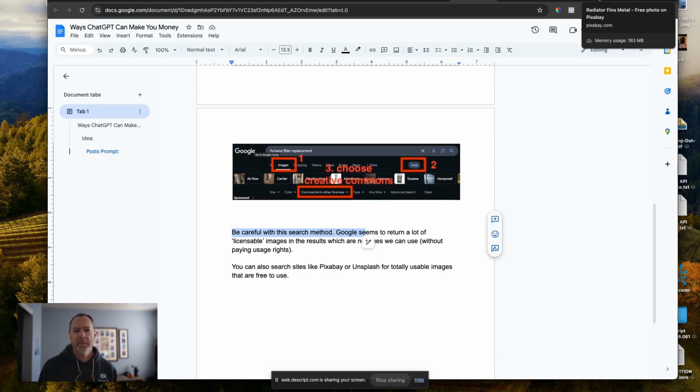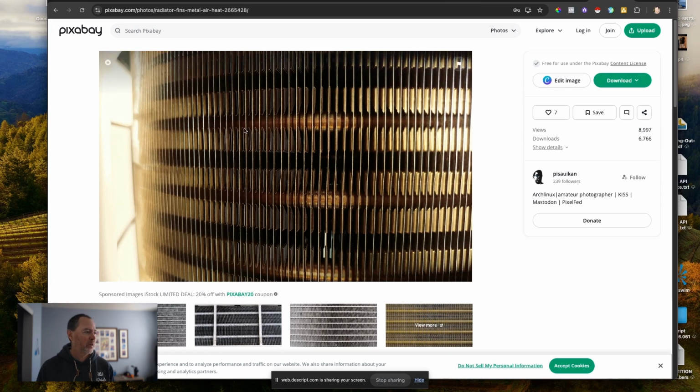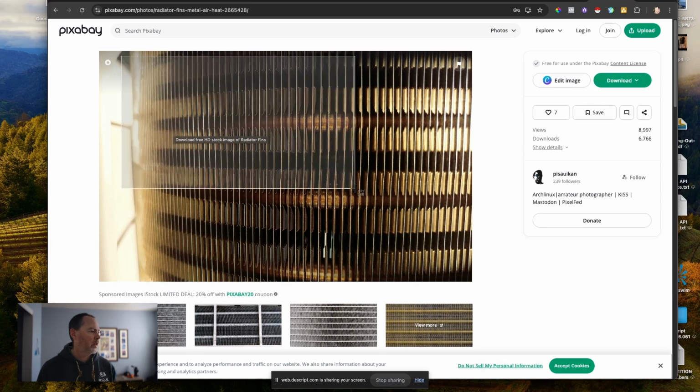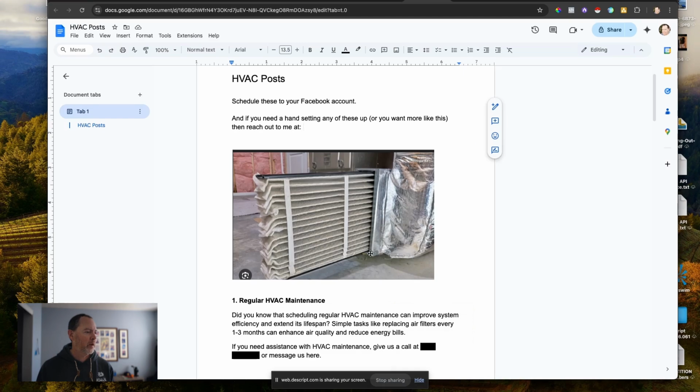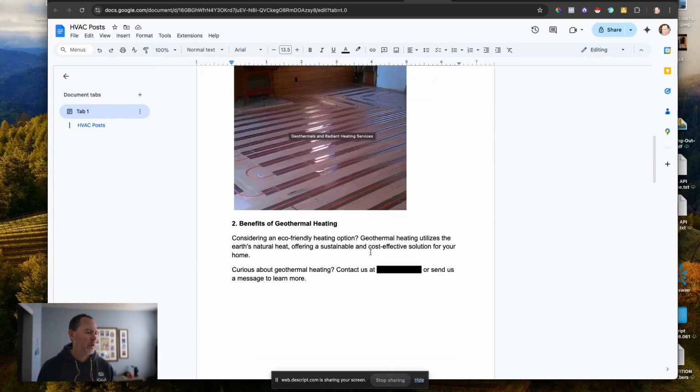And if you see an image and it says, oh, this image needs to be licensed in the description, then don't use it. But otherwise, all I do is just search these up like this one, and then I just take a screenshot. So on my Mac, I just do Command-Shift-4, and then I can just grab a screenshot, right? And then I just paste that right in. So you can see that's kind of what I did.